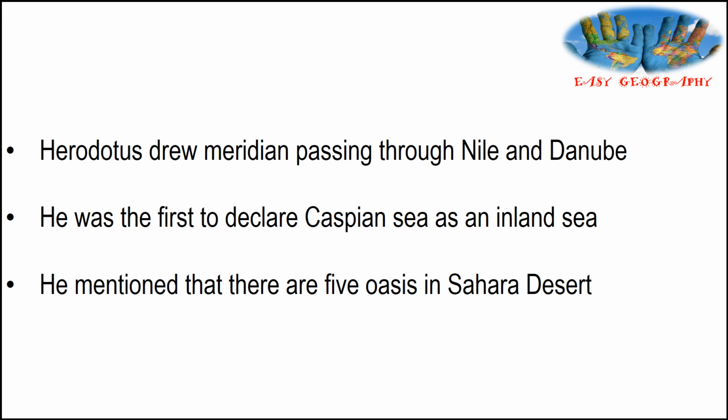Herodotus drew meridians passing through the Nile and Danube, and he was the first to declare the Caspian Sea an inland sea. And he mentioned that there are 5 oases in the Sahara Desert. The important one is who was the first to declare the Caspian Sea an inland sea. It was Herodotus.